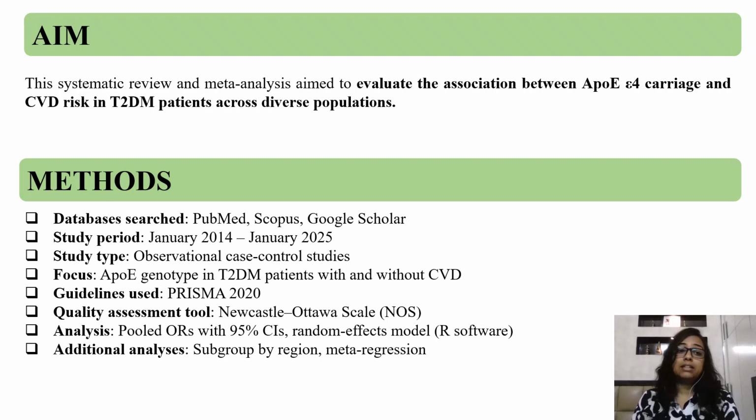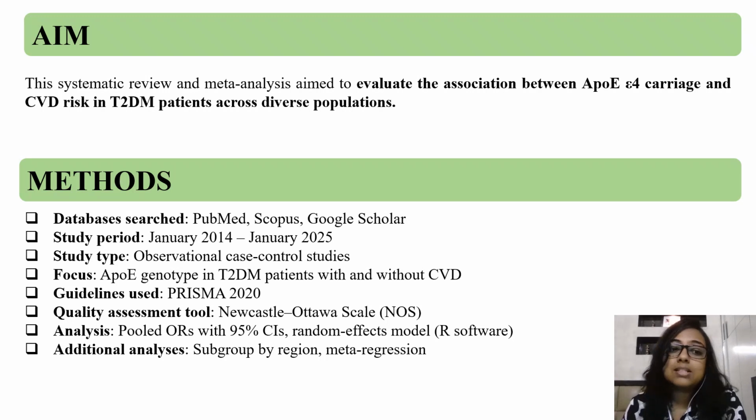We collected the data from different databases: PubMed, Scopus, Google Scholar. We looked for studies from January 2014 to January 2025 and especially focused on the studies that compared the ApoE genotype in type 2 diabetes patients with and without cardiovascular complications. We followed the PRISMA guideline to ensure a transparent selection process and also used the Newcastle Ottawa scale to assess the quality of the studies.